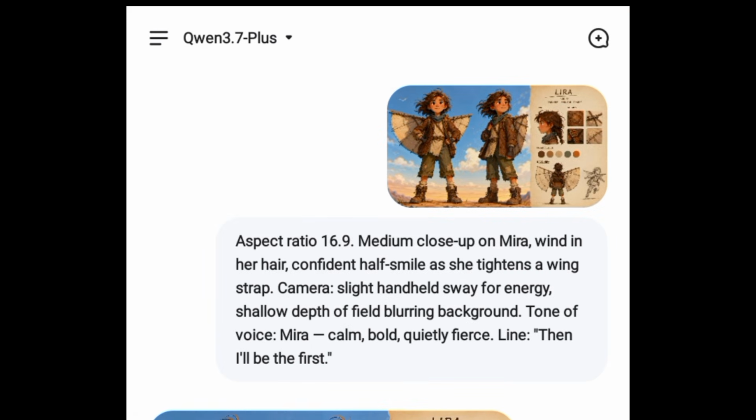Okay, so I'm going to click on this download icon to download the video. Now after downloading, let's proceed to copy scene 3 to generate.